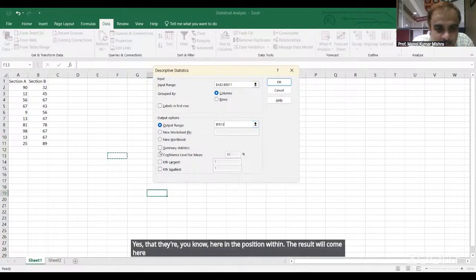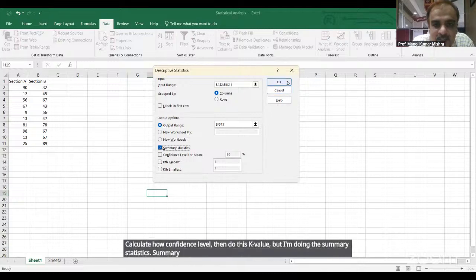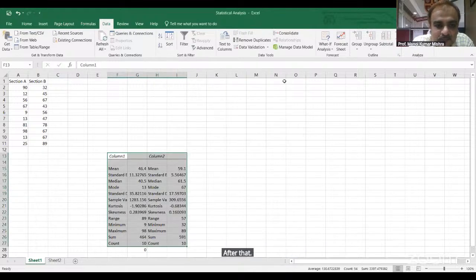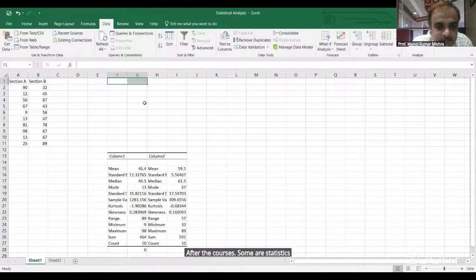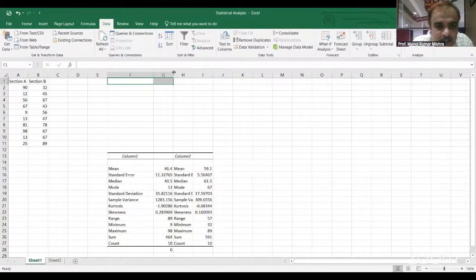After that, you have to select summary statistics. Click here, and then if you want to calculate the confidence level, then select this k value. But I am doing the summary statistics. Okay. This is the summary statistics. Summary statistics has come here.